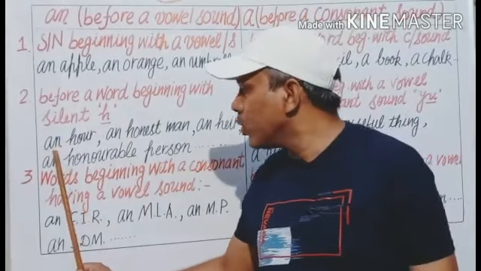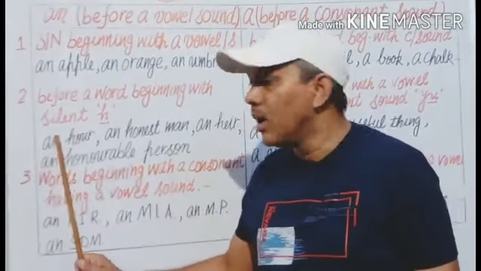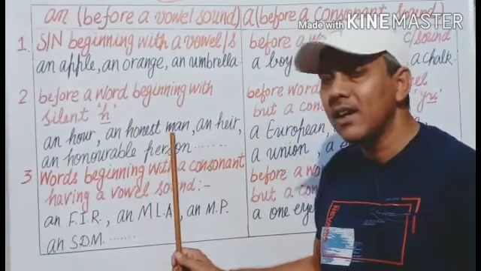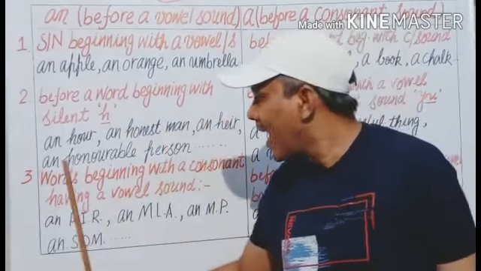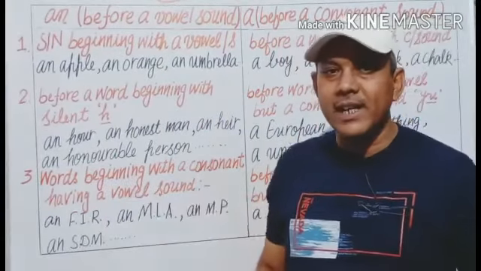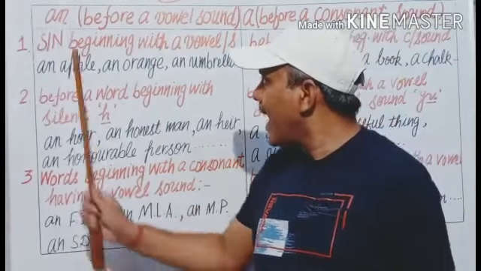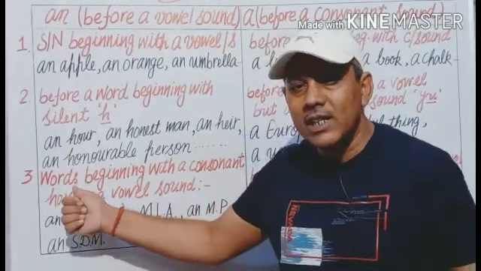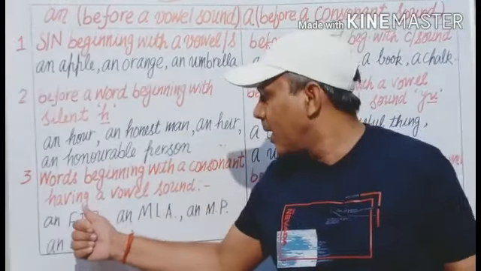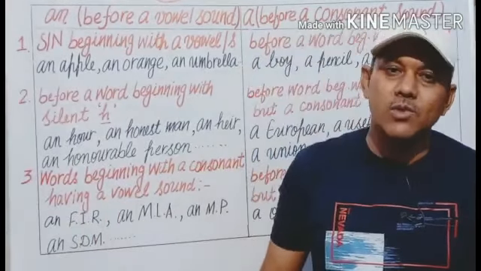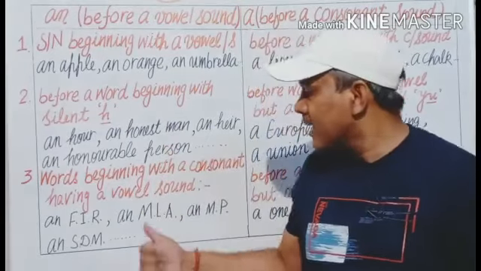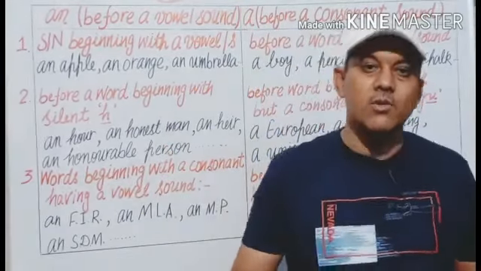That's why we use AN before them. For example, an honest man, an heir, an honorable person. And the third example is, we use AN before the words beginning with a consonant letter but having a vowel sound. Some words begin with a consonant but they produce a vowel sound.